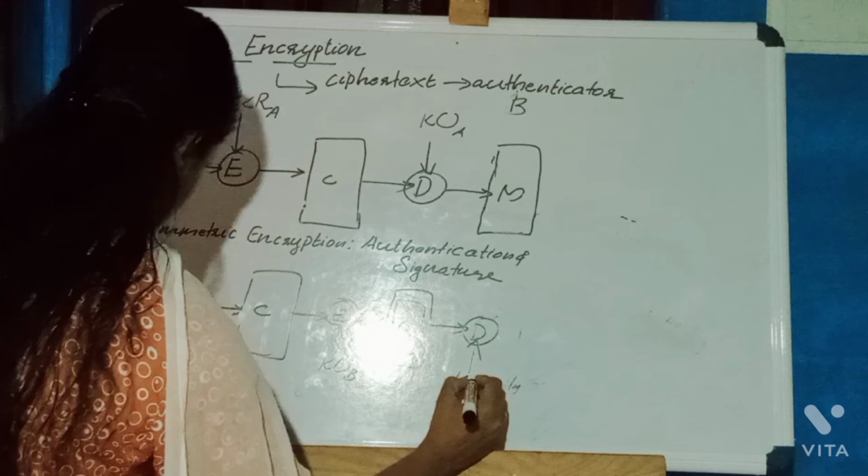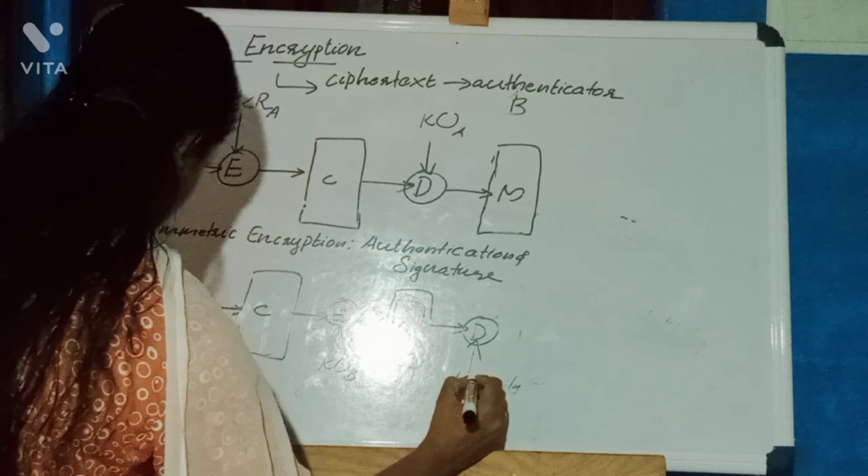Then we'll get the plain text message. Here we can achieve both confidentiality and authentication in asymmetric encryption. At the sender, encryption uses the private key of the sender, which is not shared.